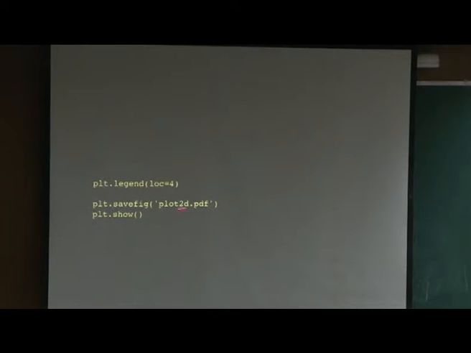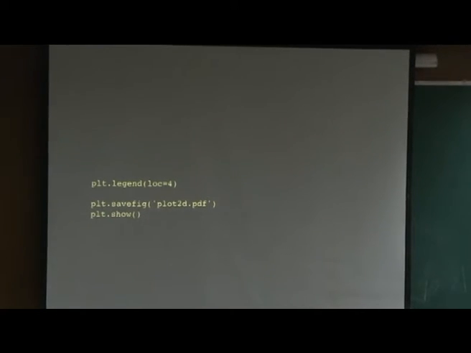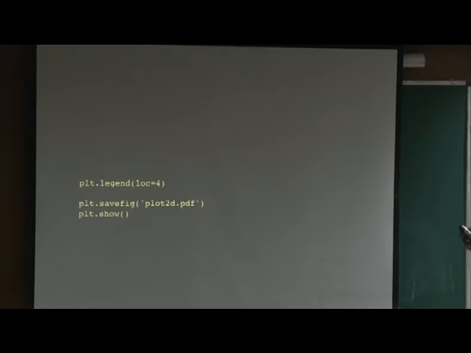And if I do not put this, it will not show. So, it will plot it and save it in that figure, but it will not show up on the screen. If I want to see this output on the screen, then you have to say plt.show. So, show on the current graphics screen. This will achieve the task of plotting 2D.